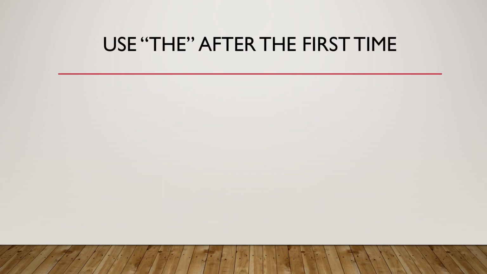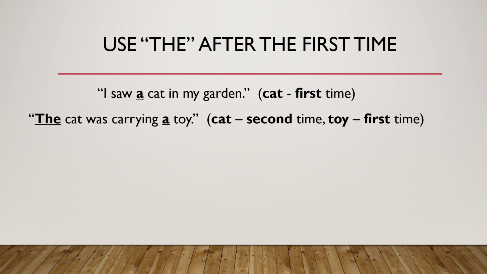Use the after the first time. I saw a cat in my garden. In this sentence, we see cat for the first time. We should use a. This is the first time. The cat was carrying a toy. Now we see cat for the second time. The cat is okay. But we see toy for the first time. So we need a. The cat was carrying a toy.